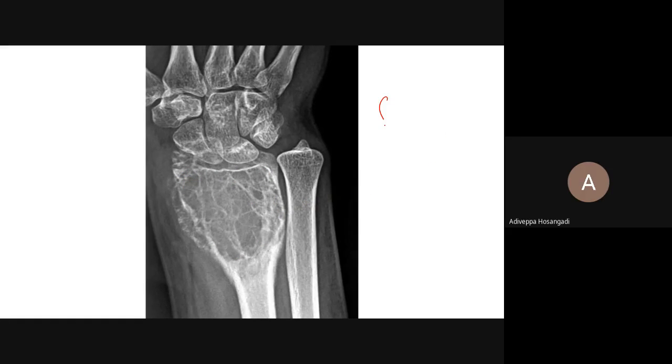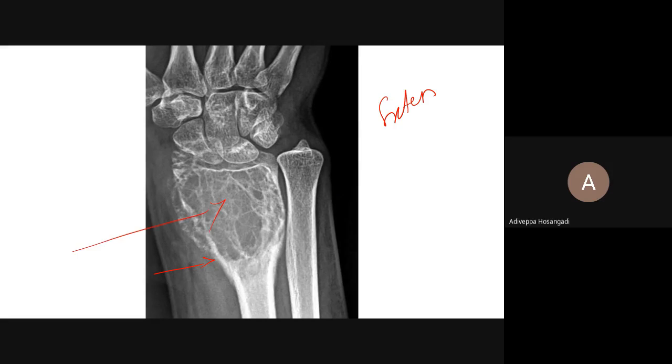It is extended curettage. So what you do, you do the extended curettage. You leave so much hollow gap. So what can happen? Such a hollow bone, what can happen? It can fracture, isn't it? It can fracture.